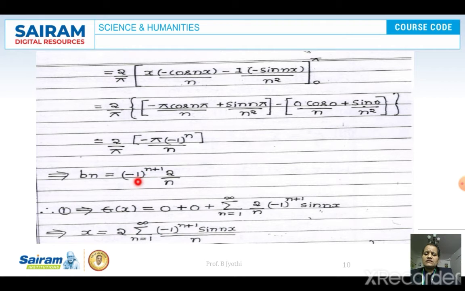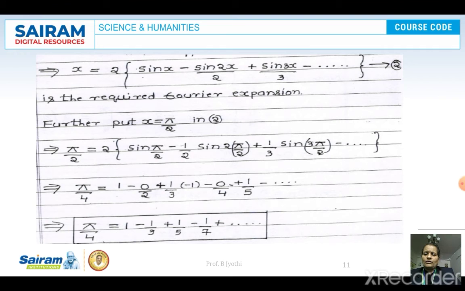Therefore, what we get is minus 1 power n plus 1 into 2 by n, which implies f of x is equal to, anyway a0 and an will be 0, replacing the bn value, 2 by n minus 1 power n plus 1 into sin nx. You can take this 2 outside and f of x is replaced with x. So we get x as this. Now by putting n equal to 1, 2, 3 etc., we get this series. This is the required Fourier series expansion.